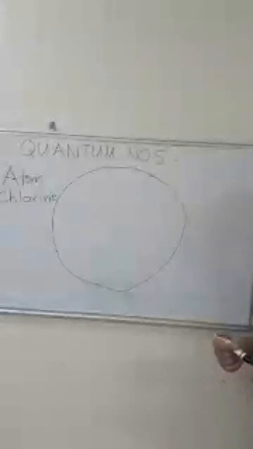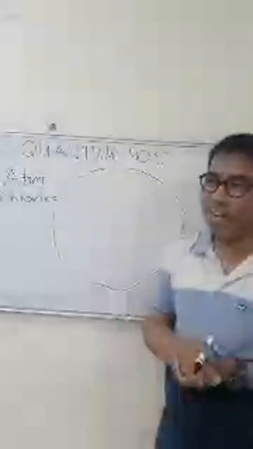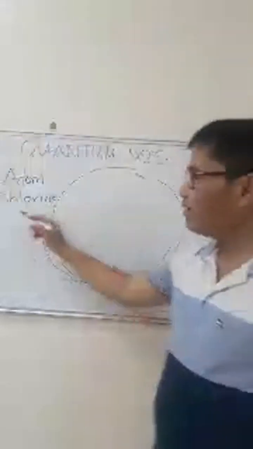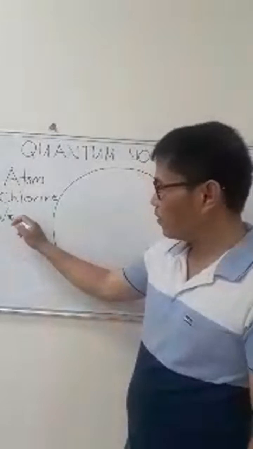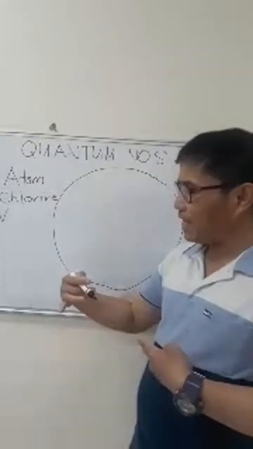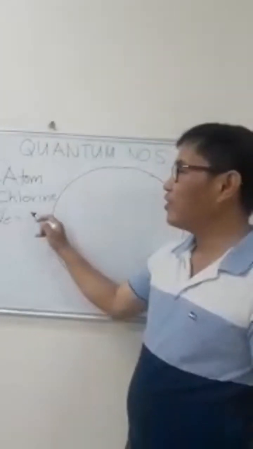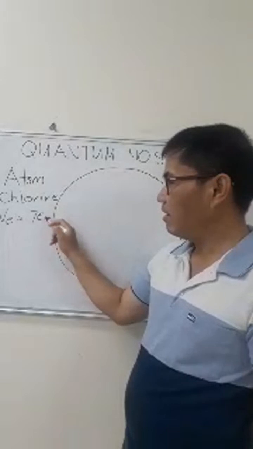Chlorine is a halogen under group 7A, so it has 7 valence electrons. The group specifies the number of valence electrons and its valency. The valence electrons, or VE, we write as capital V and small e, equals 7.